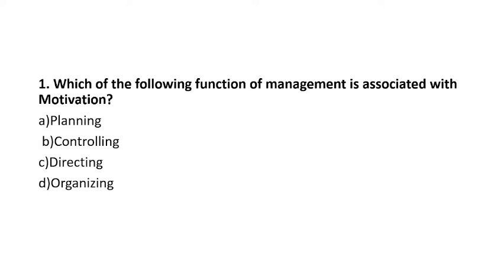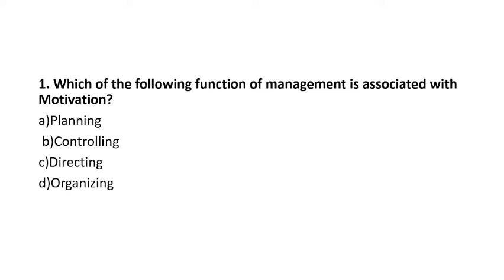I hope this is one of the basic questions related to functions of management. You might have solved it correctly. So let's see one by one. Motivation is basically what when employee do not work properly, it needs motivation. So planning देगा क्या motivation? नहीं देगा भाई. Planning तो क्या है, वो तो they are deciding how the work to be done. Controlling is checking the standards. Then directing is what?